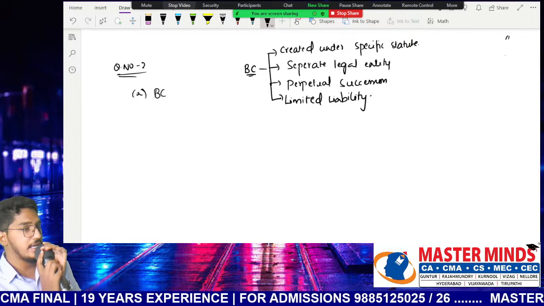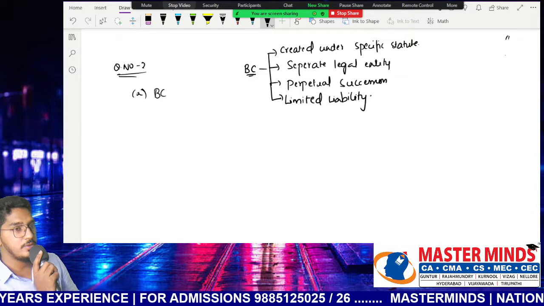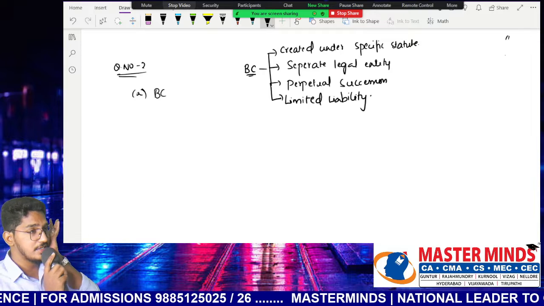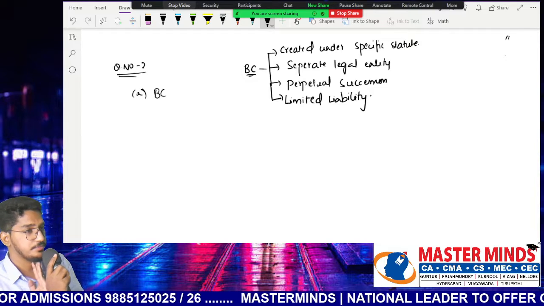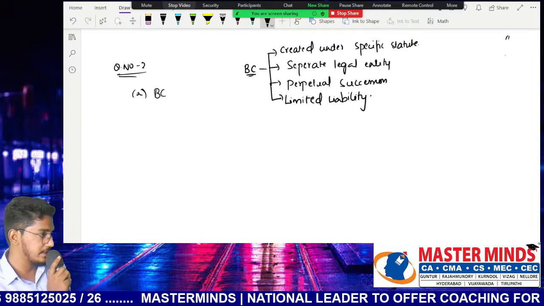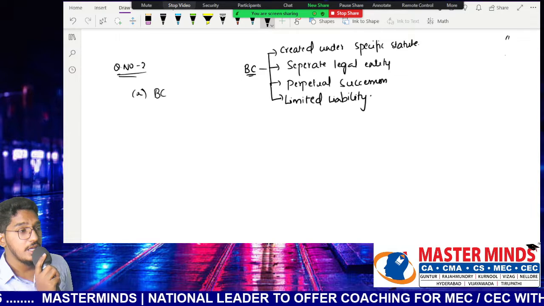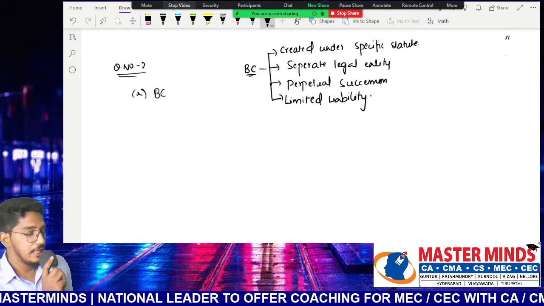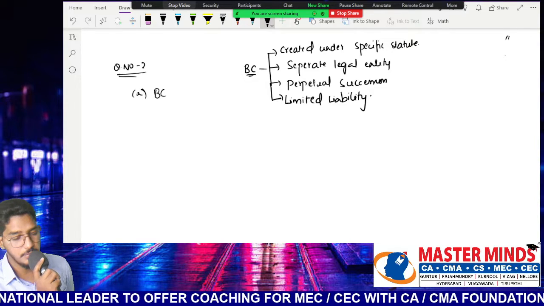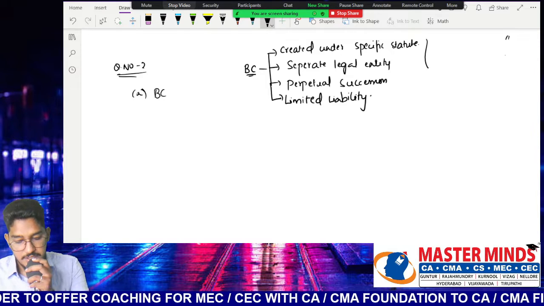So what are those conditions? It is created under a specific statute. That means it should be created under some respective law. It should have a separate legal entity. And it should have perpetual succession. What do you mean by perpetual succession? The company, the entity will continue irrespective of its members. Yes or no? That is what we call perpetual succession. Next one is what? Limited liability should be there. Now tell me, generally, which kind of entity qualifies under this definition of body corporate? Company.